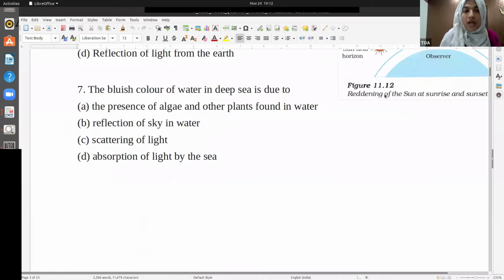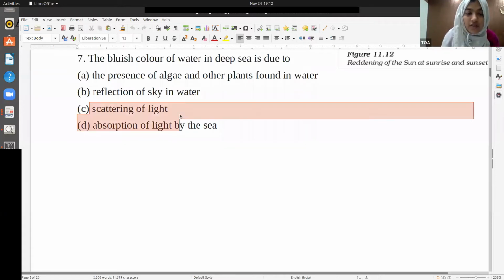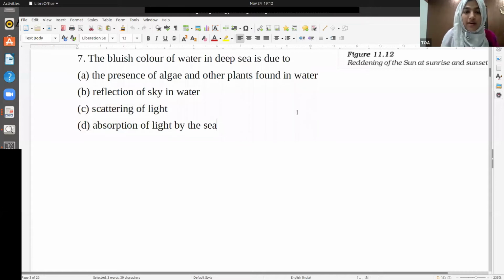Very good. The bluish color of water in the deep sea is due to, can you just guess the answer? Okay, Fatima answered. See, this is all related to color. So I said, if you see some color, it's because that color is being scattered. So C is the answer here. It's because of the scattering of light.